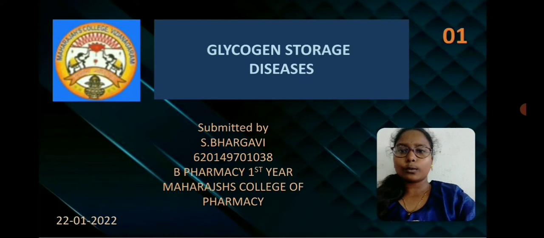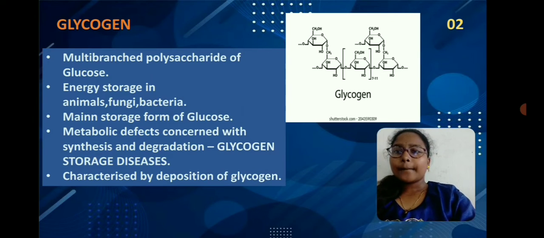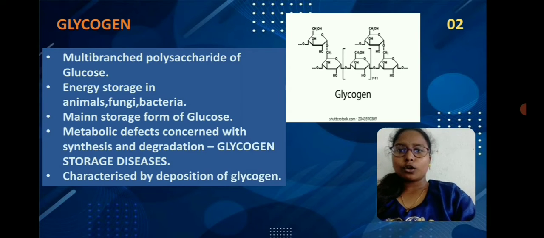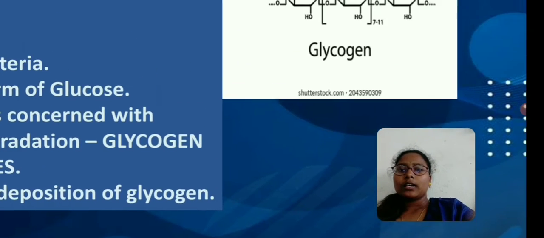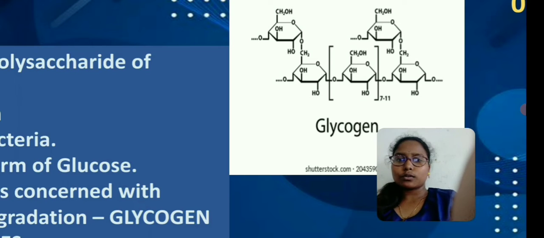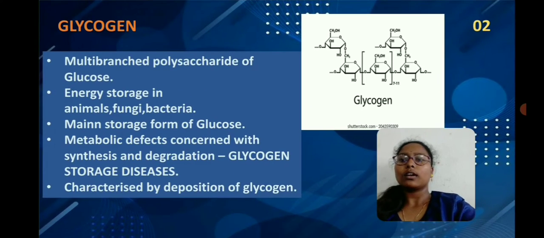First of all, before knowing about glycogen storage diseases, we should know what glycogen means. Glycogen is a multi-branched polysaccharide of glucose. That means many glucose units, more than 5 or 6. They combine or branch to form a glycogen molecule. We can see that in the structure of the glycogen, where more than 5 or 6 molecules of glucose are branched or united to form a glycogen molecule.